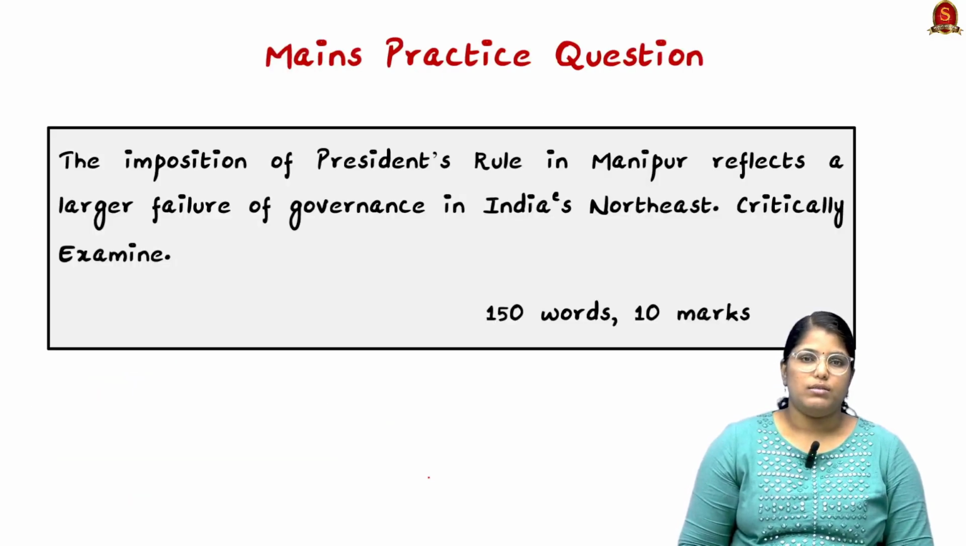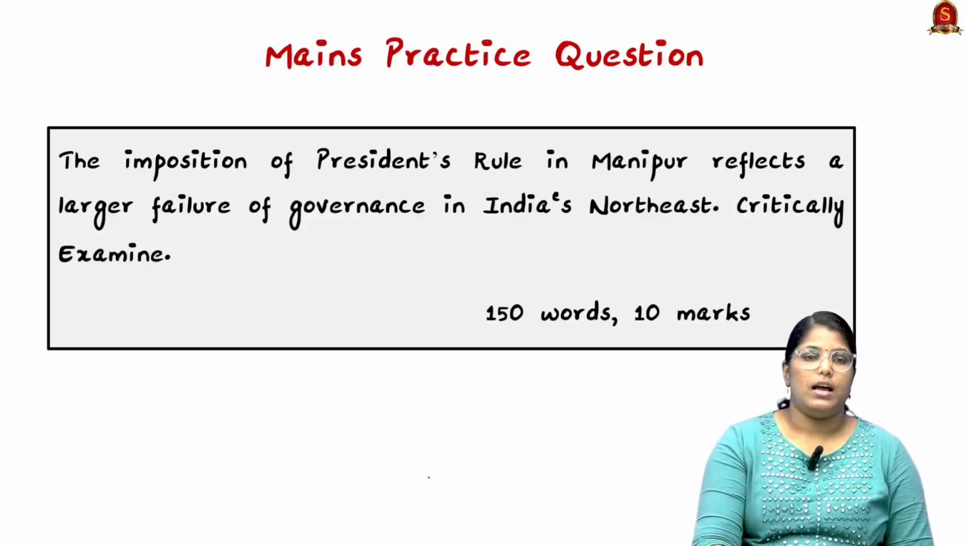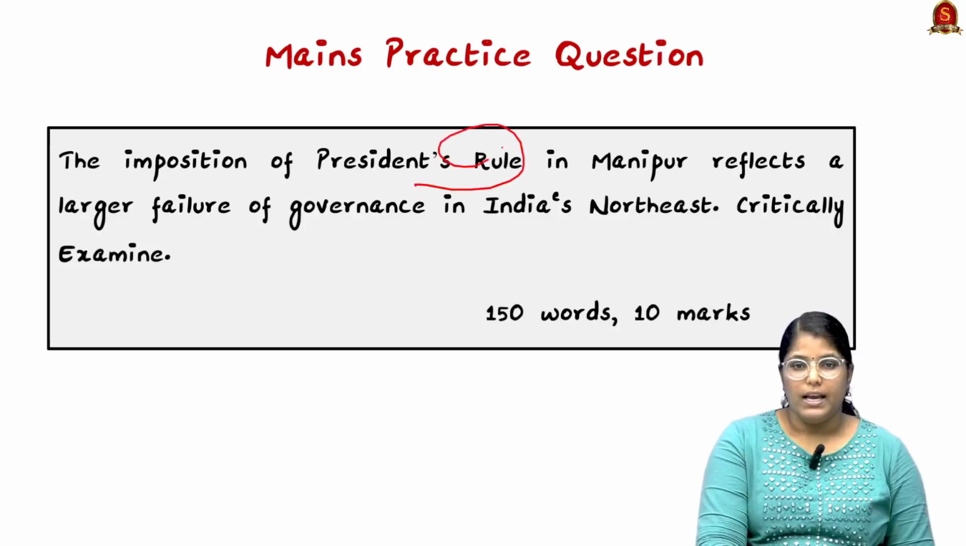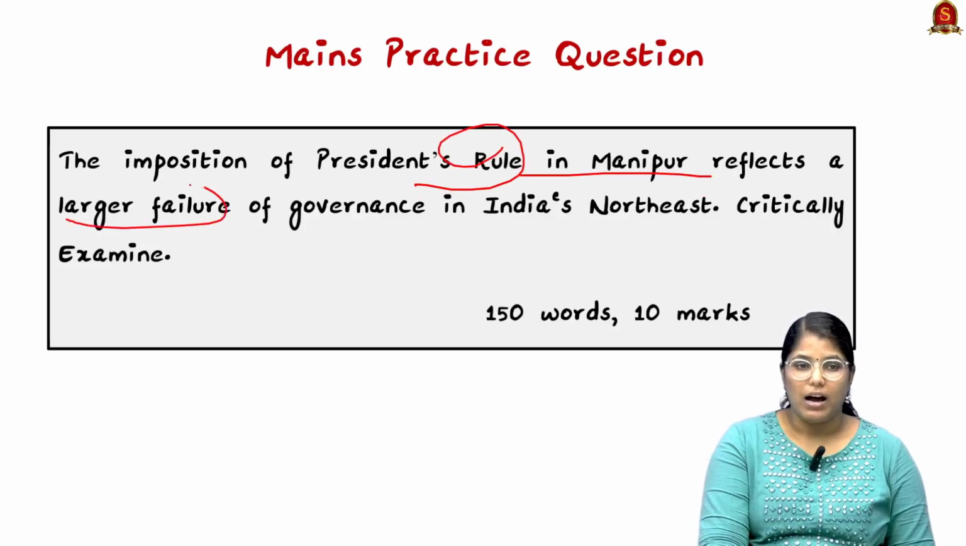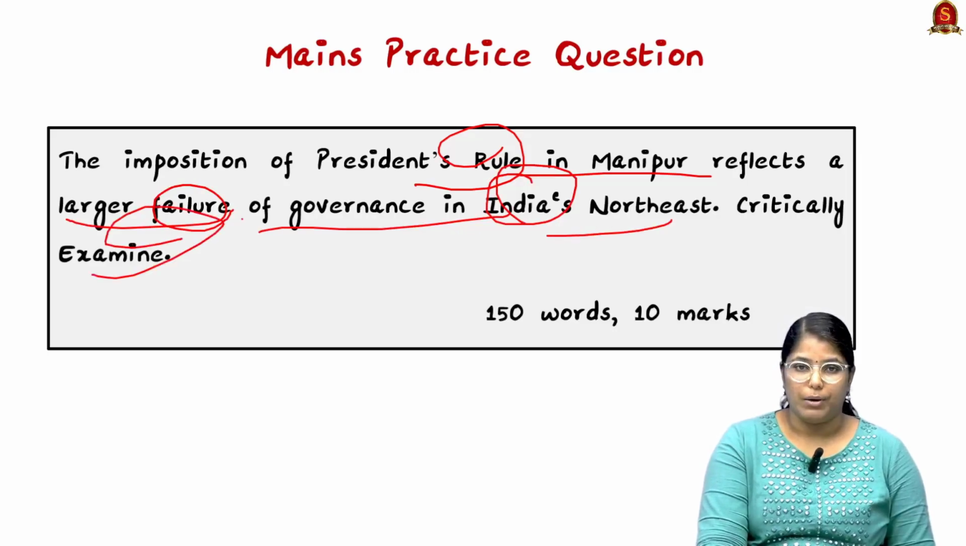Now, based on the things we have discussed, I have framed a mains question for you. Let me read out the question. The imposition of President's rule in Manipur reflects a larger failure of governance in India's northeast. Critically examine.